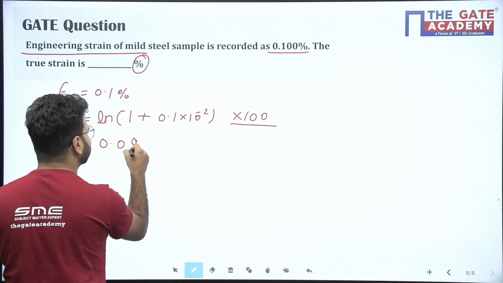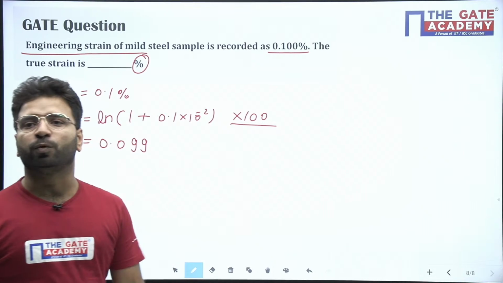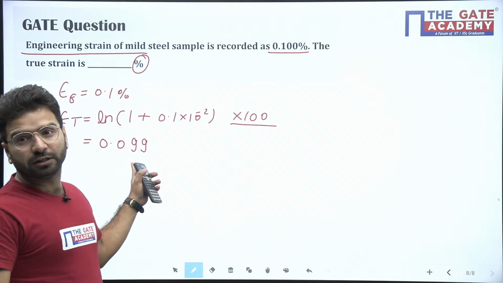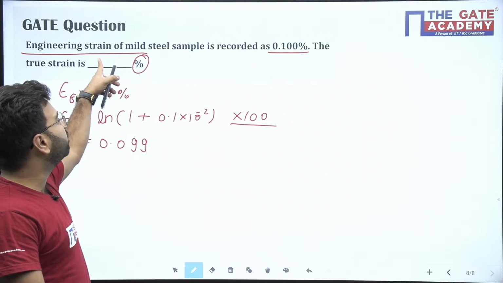0.099. Answer is coming. Okay, answer is coming here, 0.099. So you can see it's a one line question. It will not take more than 10 seconds if you know. This question has come various times in the exam.